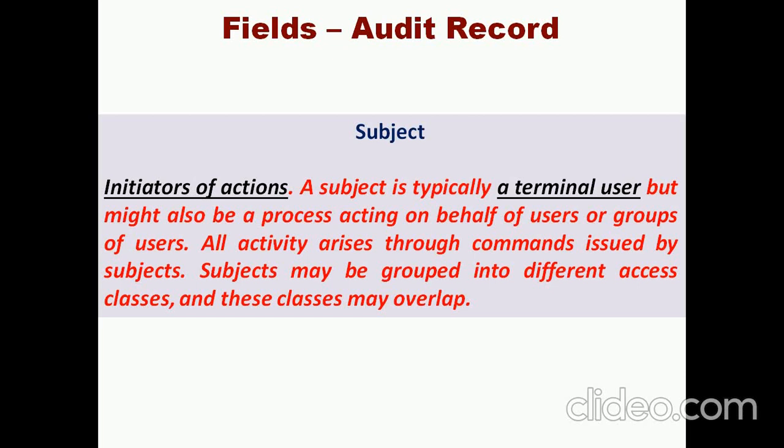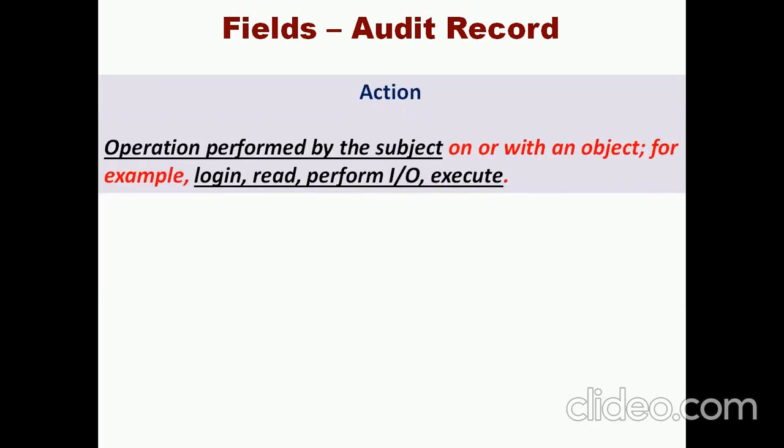All the activities are done only through this subject alone. This subject may be grouped into different access classes, and these classes may overlap. Next is called action. Action is the operations performed on the object. Examples are login, read, perform I/O, and execute.